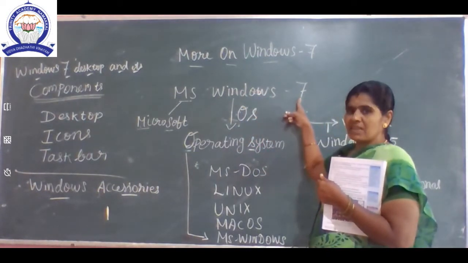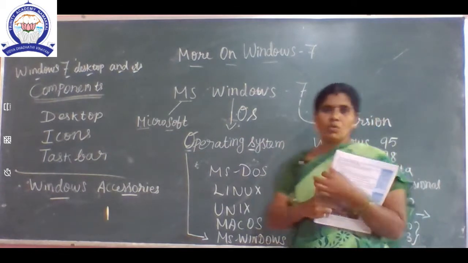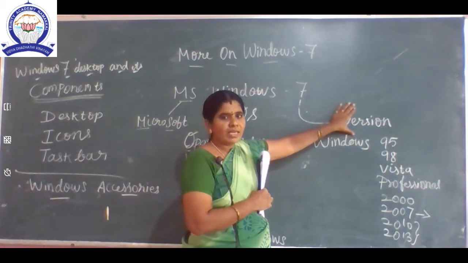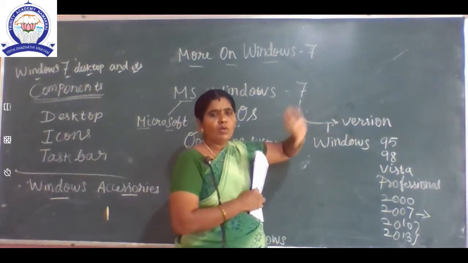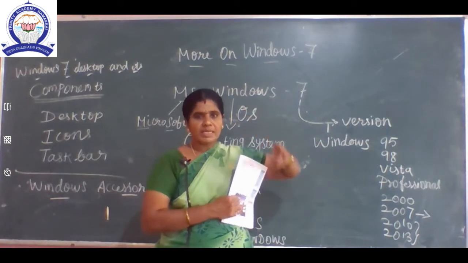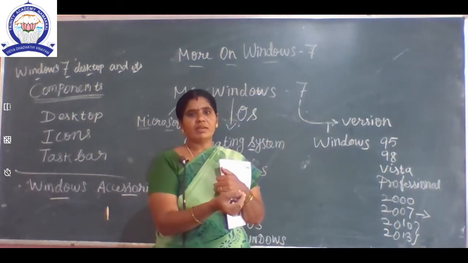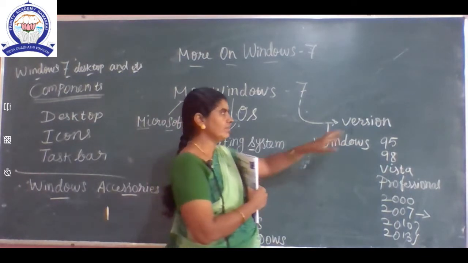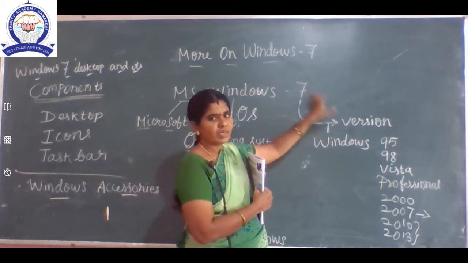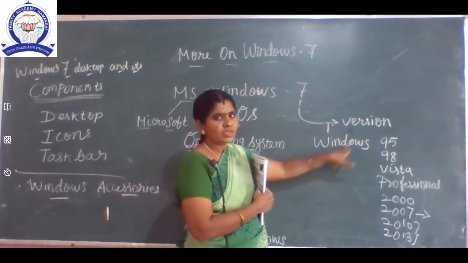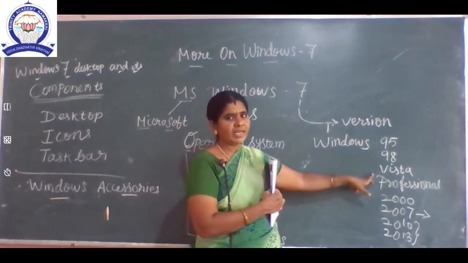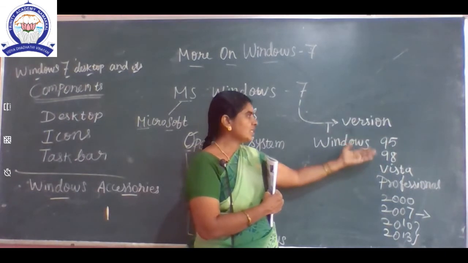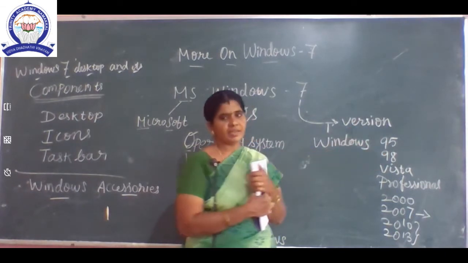Why are we writing 7? 7 is a version. See the board. What is meant by version? I explained already. Just like we ask about ice cream flavors, chocobar flavor, vanilla flavor, isn't it? In the same way, we say version in computers. See, Windows 95, Windows 98, Windows Vista, Windows Professional.